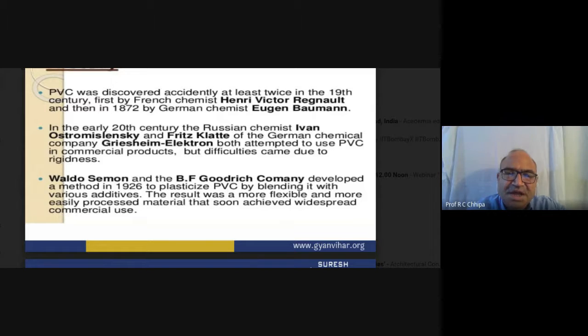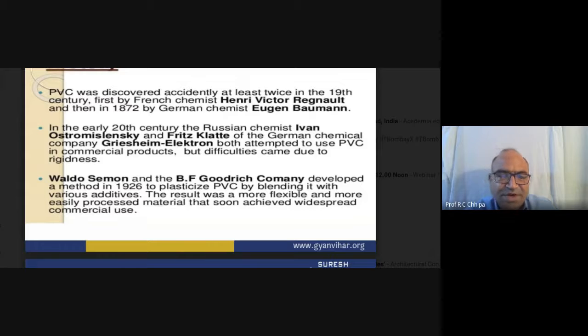So 1926 and 1872, a difference of 54 years, half a century, and then this PVC was blended with additives. The additives, as I have discussed for plastics, include plasticizers, or pigments added for coloring.